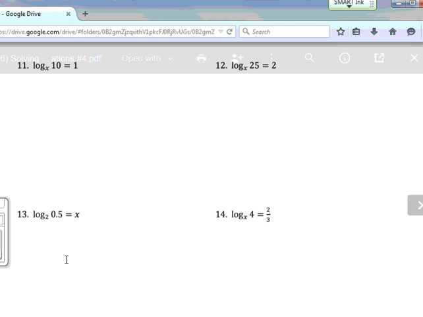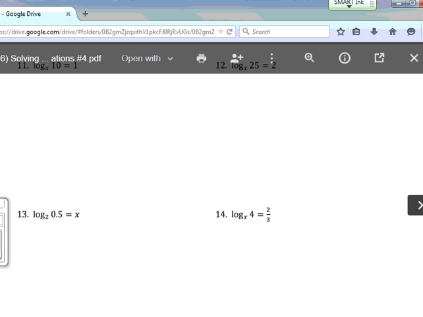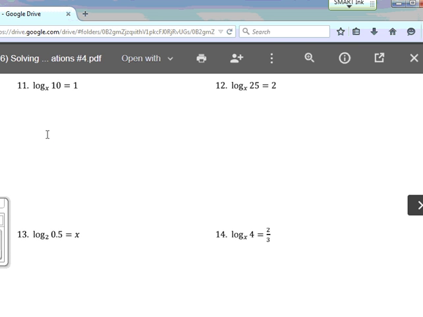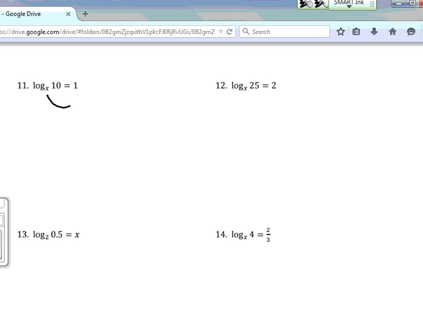When I said, like on number 11, if you ever get stuck on one, like you might get stuck on number 11, you just rewrite it. So, rewrite. x to the 1 equals 10. Man, that makes it really simple, doesn't it? A lot of times, you're just rewriting things today. This one's x to the 2nd equals 25. Just remember, when you square root both sides, it brings in that plus-minus deal.